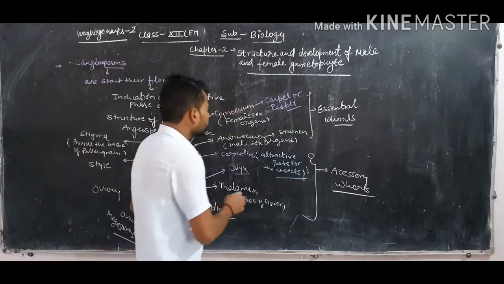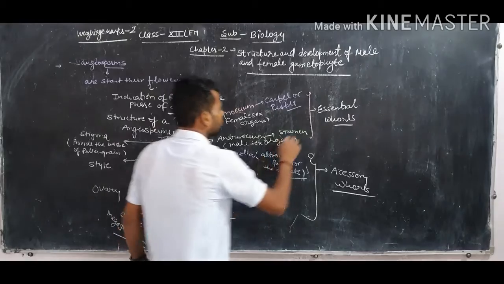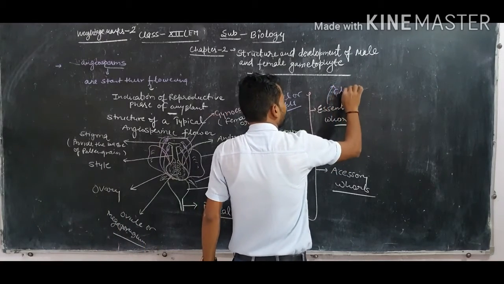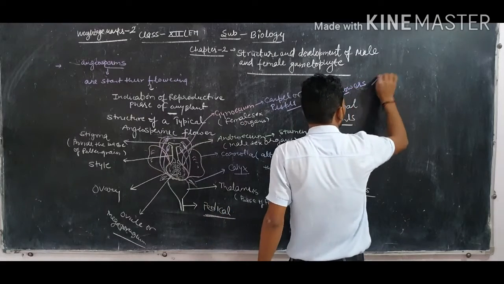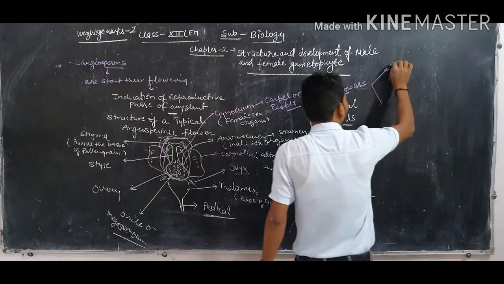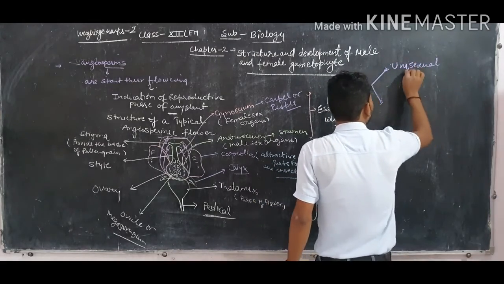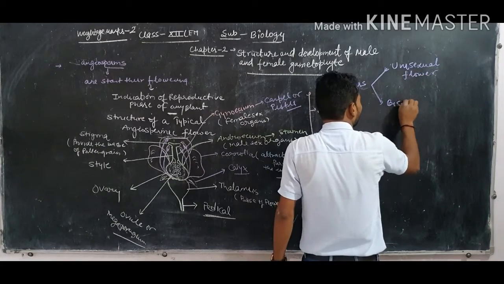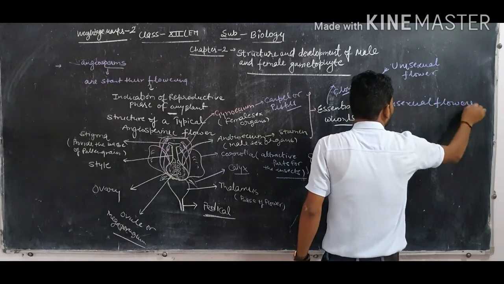So on the basis of the androecium and the gynoecium, flowers are of two types. On the basis of the essential whorls, flowers are of two types. Clear now? One is called unisexual flower, and the second is called bisexual flower, dear student. Now you can give the answer.